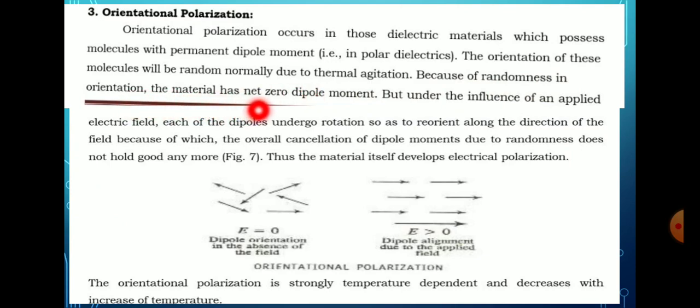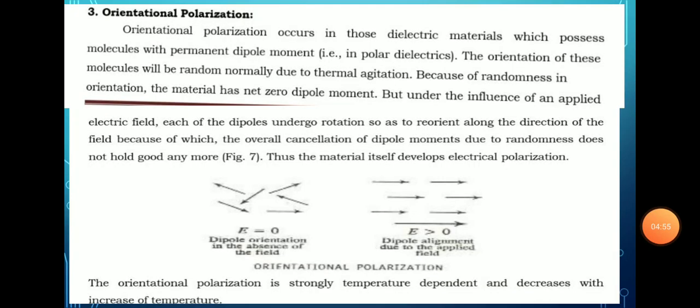The material has a net zero dipole moment, but under the influence of the applied electrical field, each of the dipoles undergoes rotation so as to reorient along the direction of the field, because of which the overall cancellation of the dipole moment due to randomness no longer holds good. Thus, the material itself develops an electrical polarization.